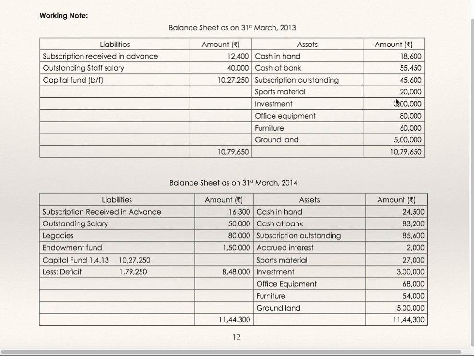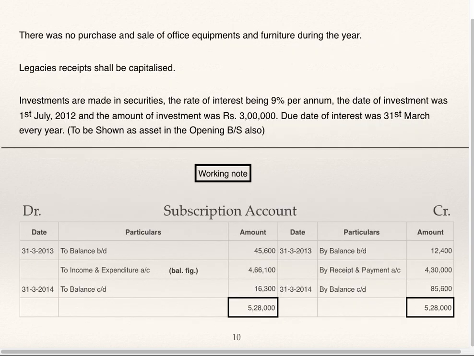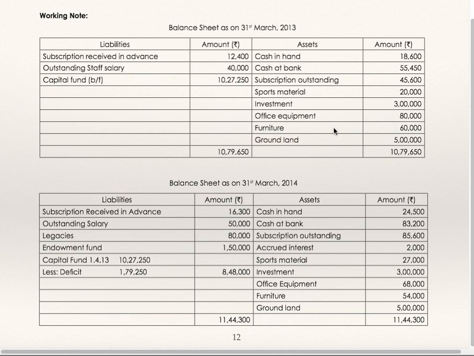Investment is given in the additional information. I have shown you the date of purchase of investment. So 3 lakhs is to be shown in the opening balance sheet also. So this is how you are supposed to record all assets in the opening balance sheet. Subscription received in advance is given in additional information. Outstanding staff salary is also given in additional information. So this is the balancing figure, capital fund, which is to be transferred to the closing balance sheet. See, opening capital fund as on 1/4/13.